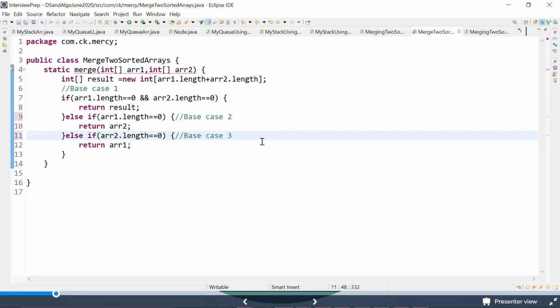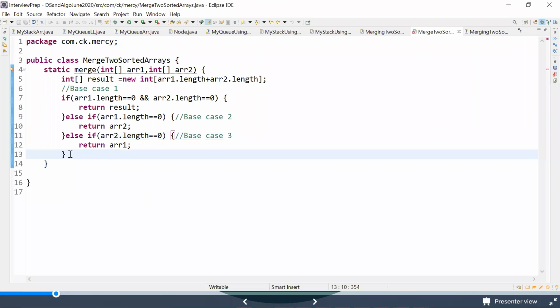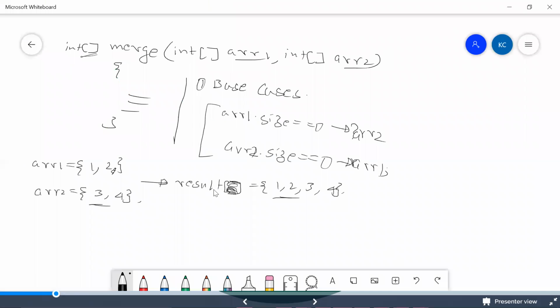Whatever we discussed till now, we try to implement, right? So now all these 3 cases are not possible. Like, let's say we got a valid input. Now we have to move forward and try to write even more code so that it moves forward. So let me go back to our whiteboard and let's try to build up our logic.